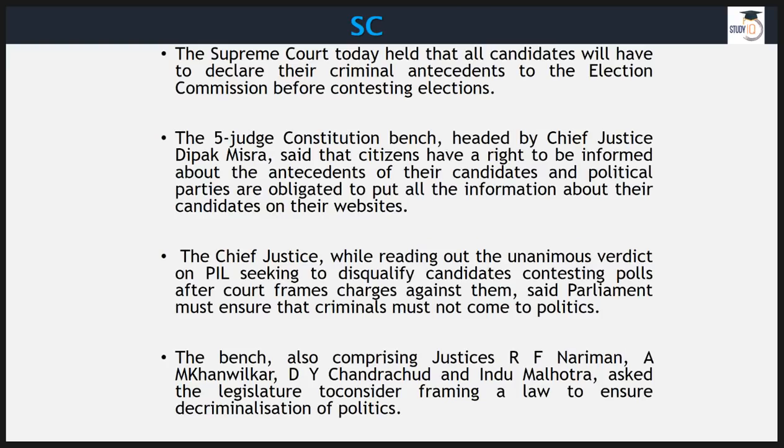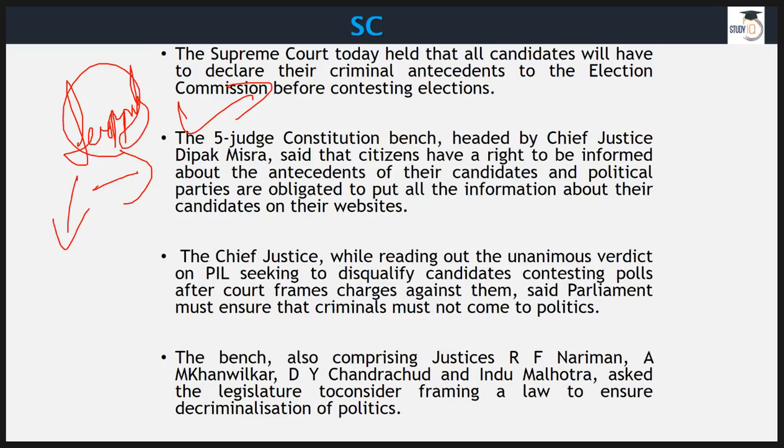Supreme Court today held that all candidates will have to declare their criminal antecedents to the Election Commission before contesting elections, especially if any heinous crime is involved. Basically, Supreme Court is trying to clean Indian politics, and people can support this stand, because if we want to see a real change in the behavior of political parties, then we have to demand this. Political parties will supply us what we demand. They will try to supply us things that are many a times not necessary for us.